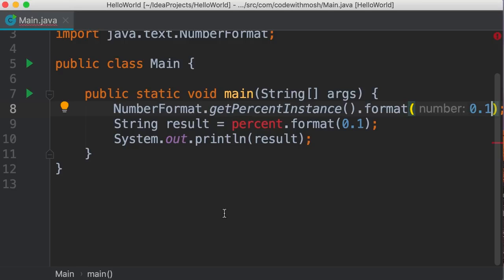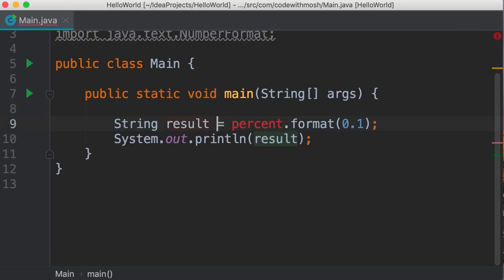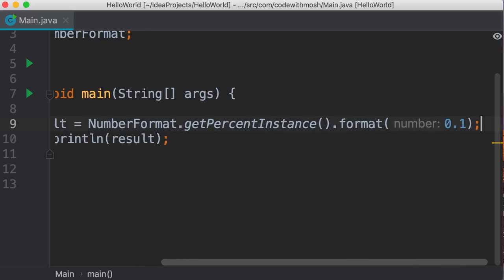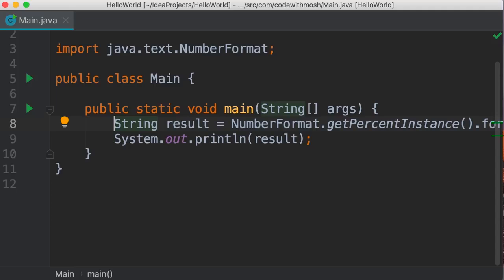We're chaining multiple methods together. So here's one method and here's another method. Now this returns a string, so we can store it in this result variable. Let me cut this expression from here and put it over here. Now we have double semicolons, so I'm going to delete one of them. All right, beautiful.